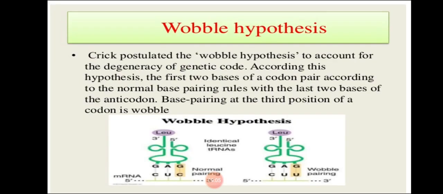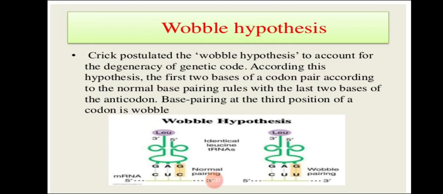According to the Wobble hypothesis, look at the first two bases here, they are the same in both codons. Only the third pairing is different, GC and GU.